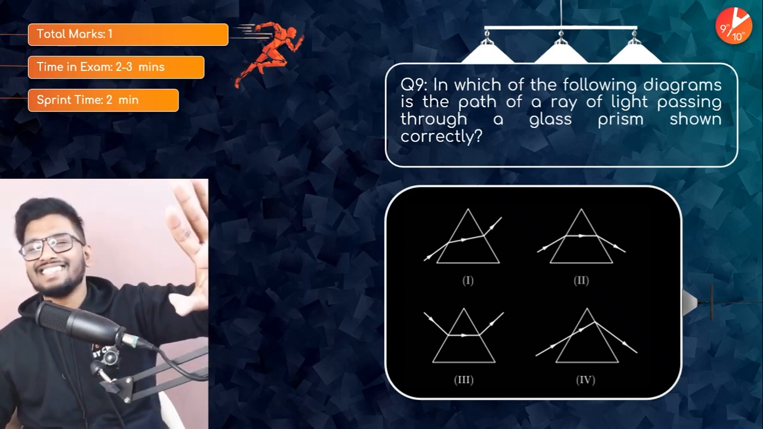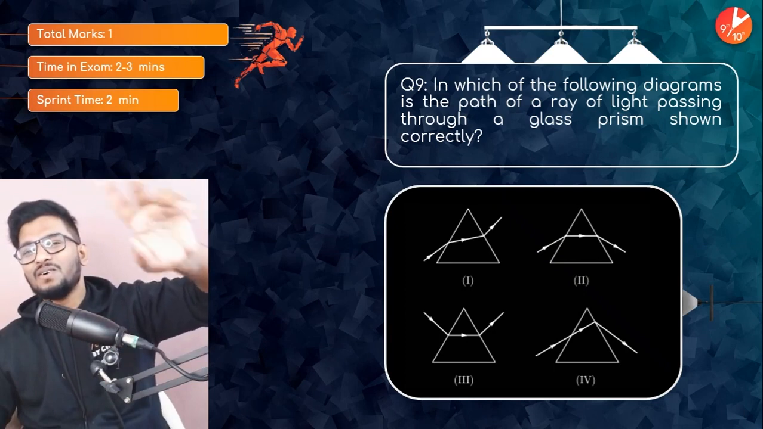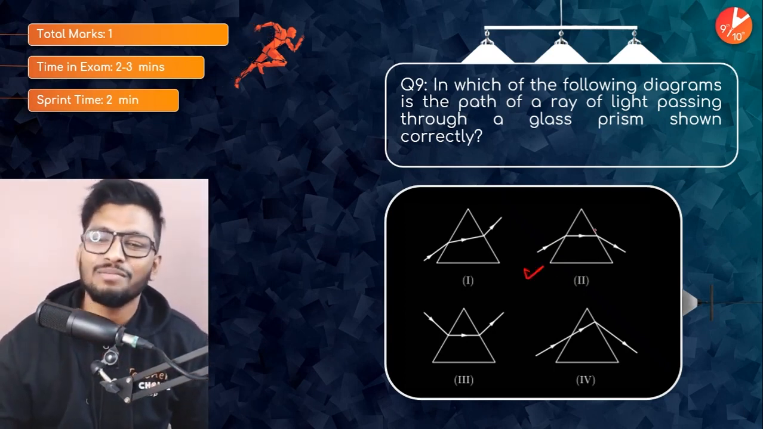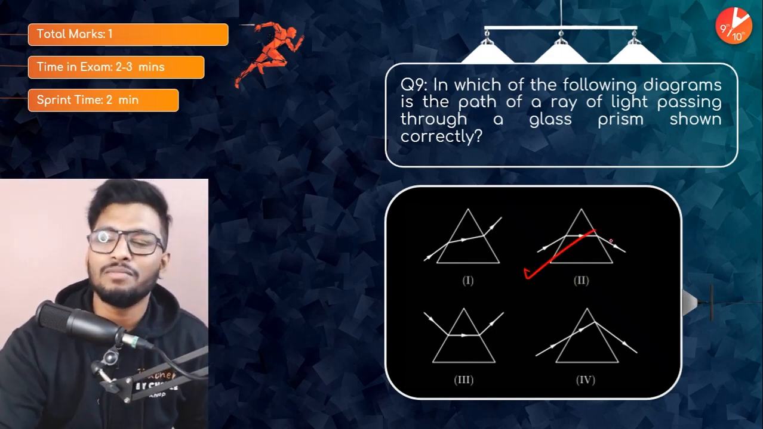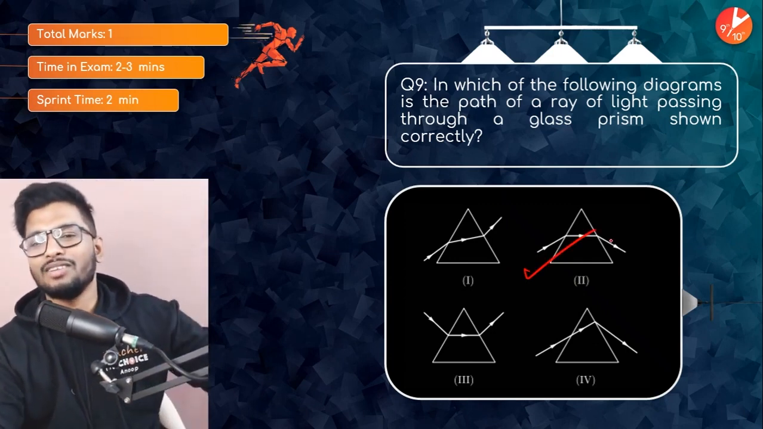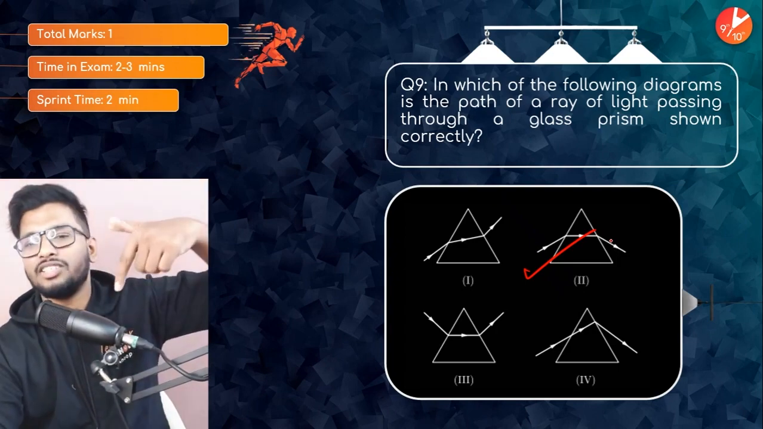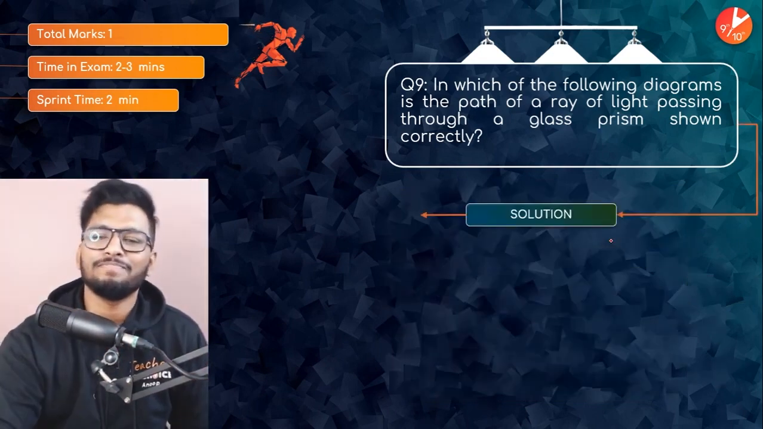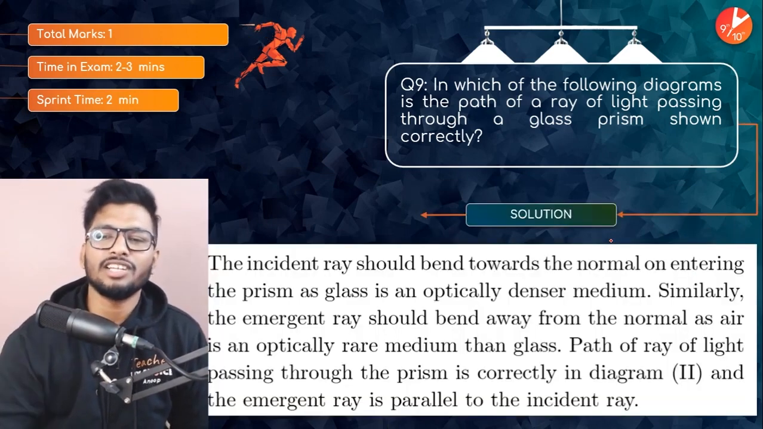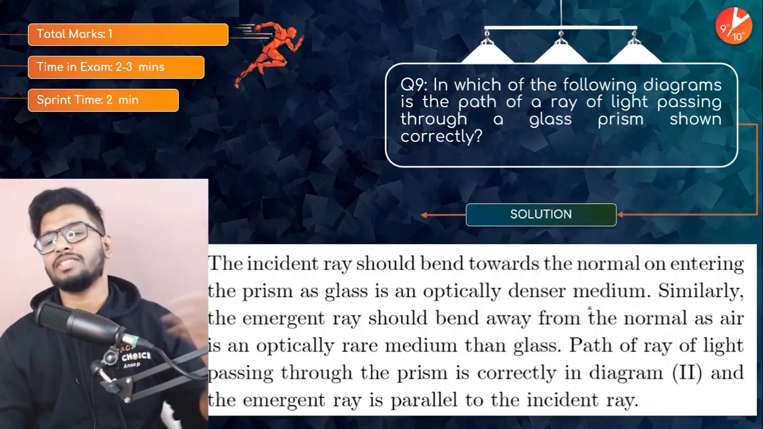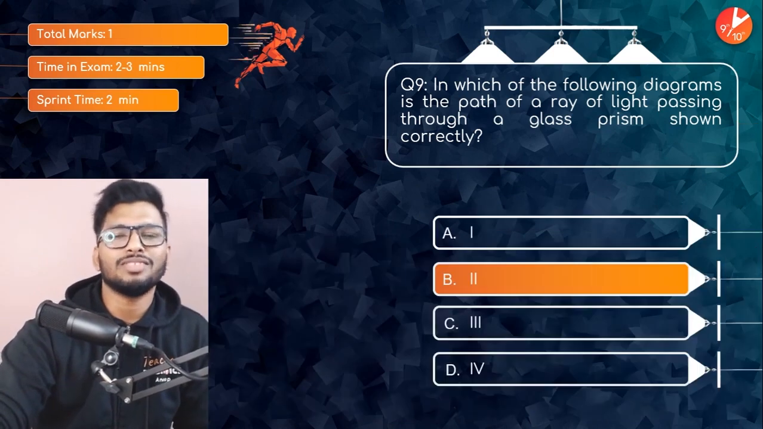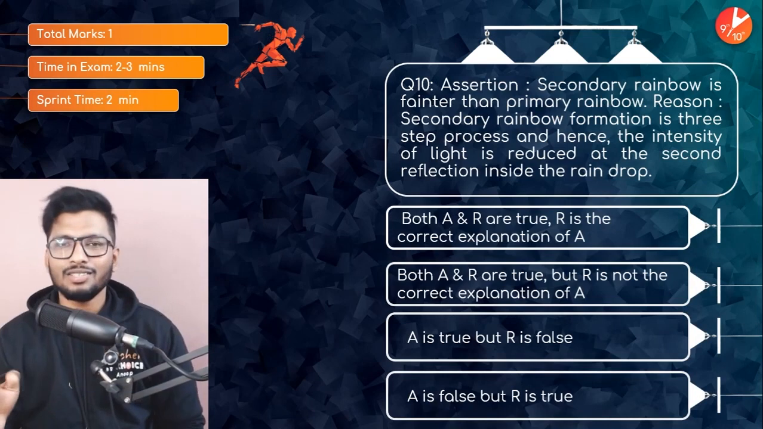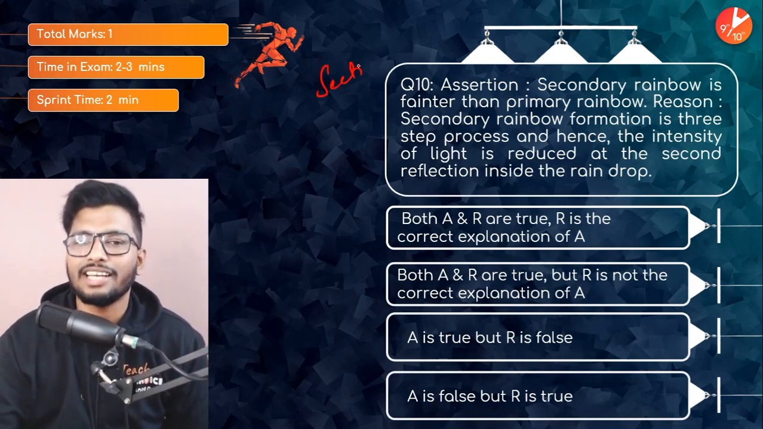I'll tell the answer in 3, 2, 1. If you need more time, pause the video and put out the answers. It's going to be option number 2 for sure, because we know that it undergoes refraction twice, and the emergent ray is going to bend towards the base of the prism. Very simple question. The emergent ray is always going to bend towards the base of the prism. So the answer would be option number B. That's it. This marks the end of section B.